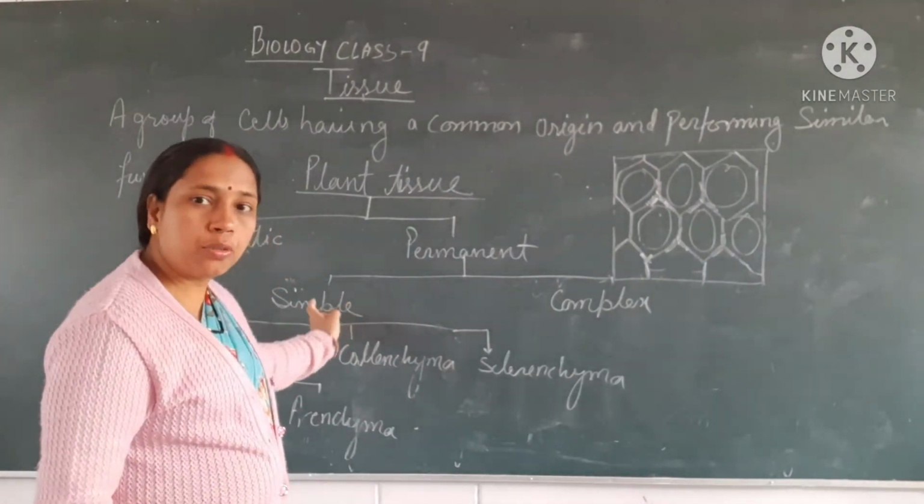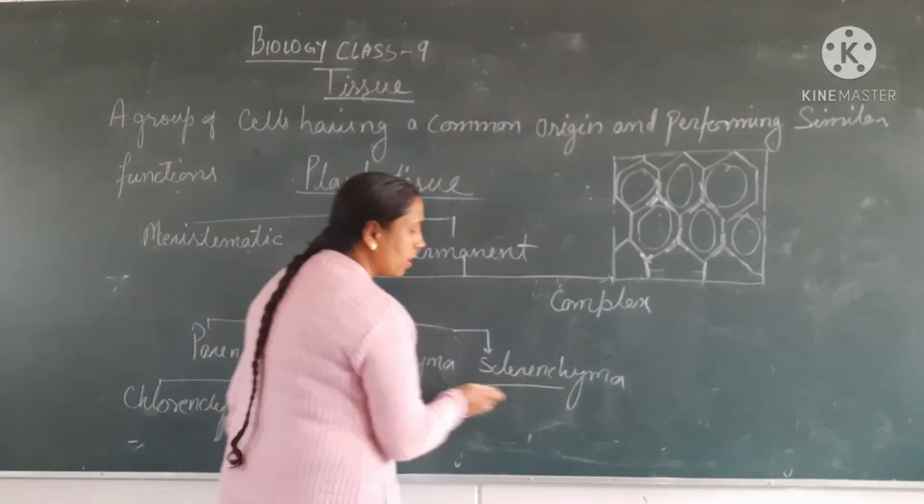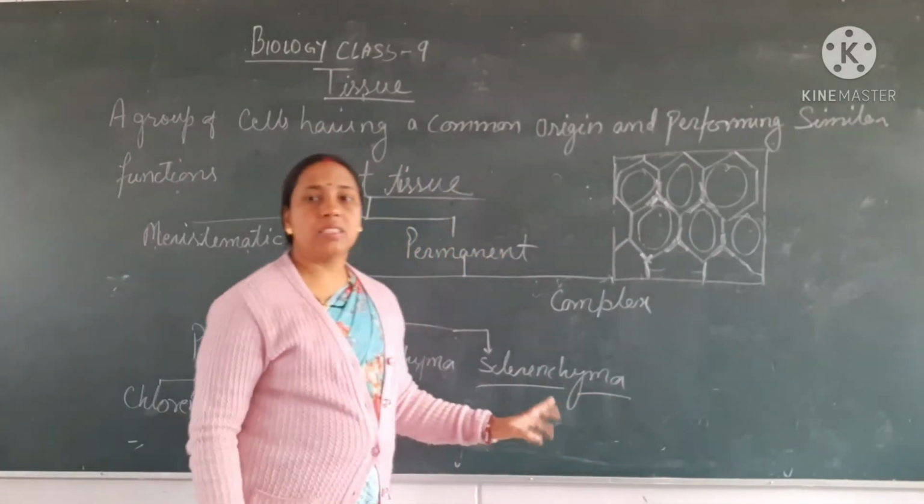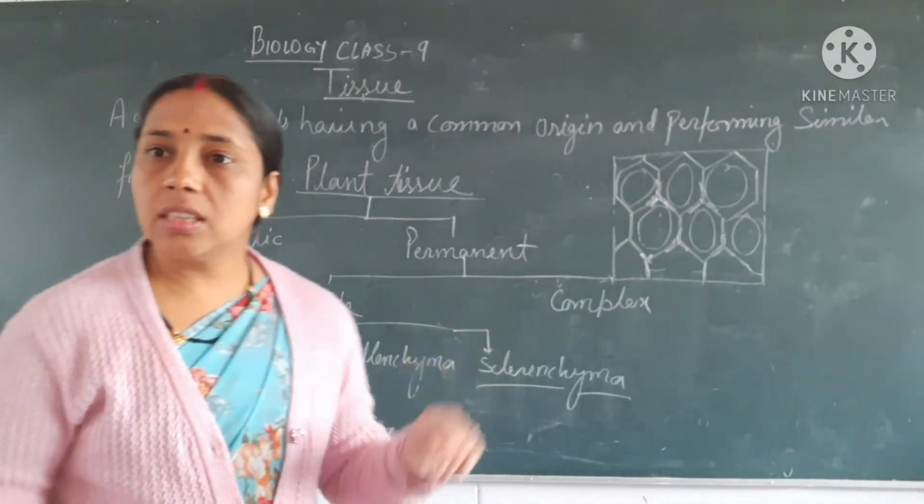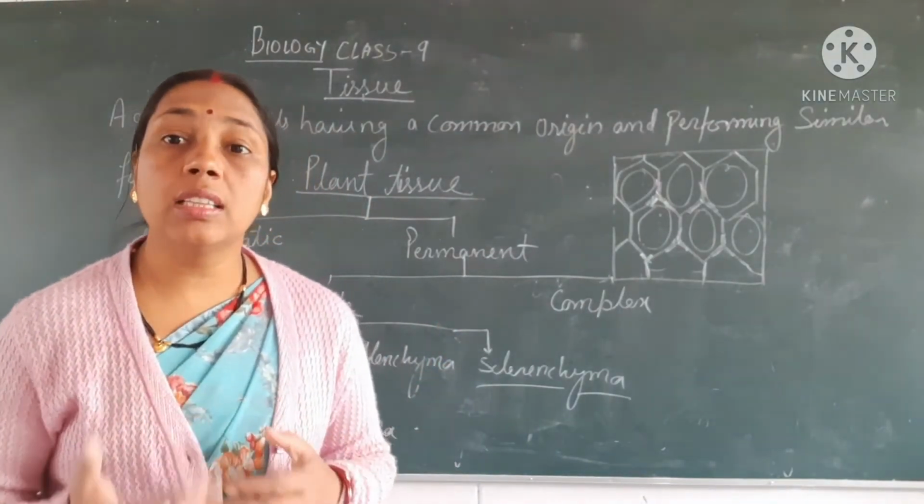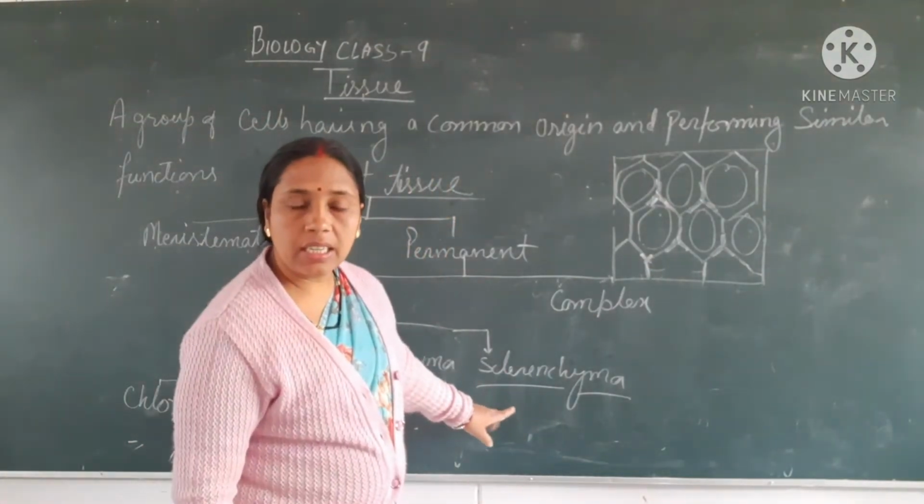simple permanent tissues. Okay, simple permanent tissue is the sclerenchyma. What is this? Sclerenchyma. Sclerenchyma are actually the dead cells. When you see the bark of the cell, they all are the dead cells, right? Sclerenchyma are the dead cells.